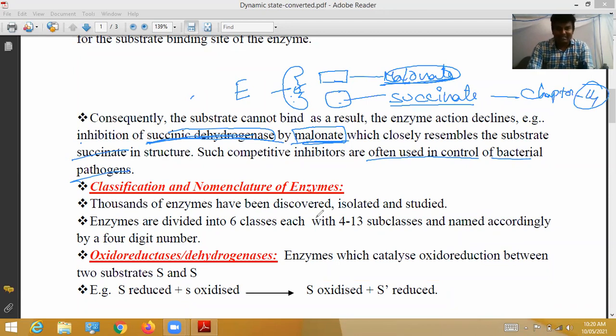That is the concentration of substrate. Here, one thing you have to remember: as the substrate concentration increases, the velocity of the enzymatic reaction reaches a maximum. After that, even if substrate concentration is increased, the enzymatic reaction does not increase, because enzyme molecules are few and substrate concentration is more. Increasing the substrate concentration does not increase enzyme molecules.